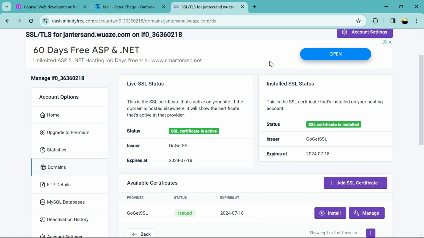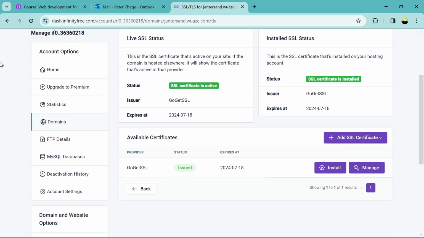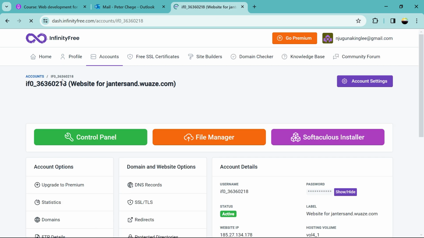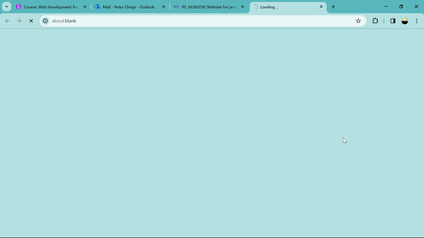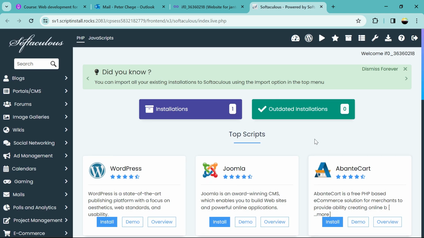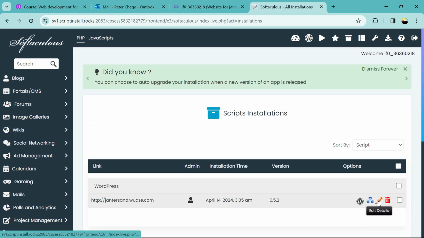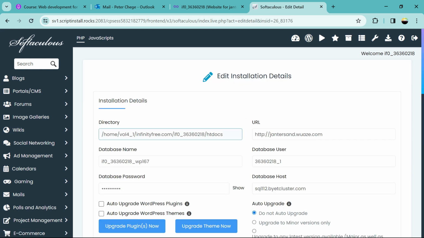So the certificate is now active on our site, as you can see. Just takes a few minutes. So let's confirm that. So we go to our account. Then you go to Software Curious Installer. So the installation, we need to edit and change this now, so you remember to edit the URL to add HTTPS.